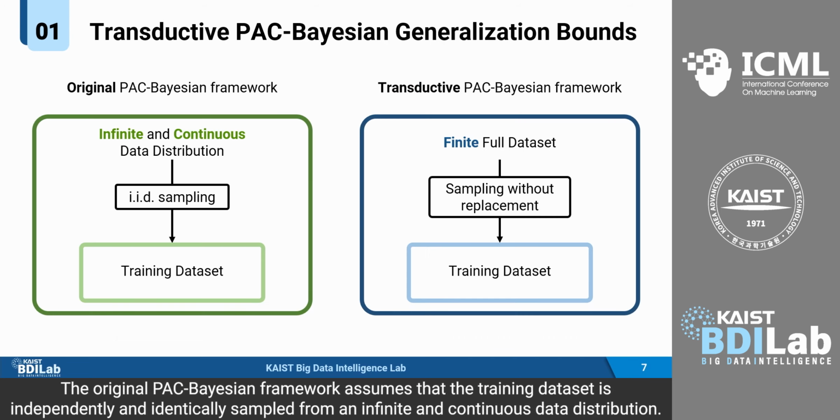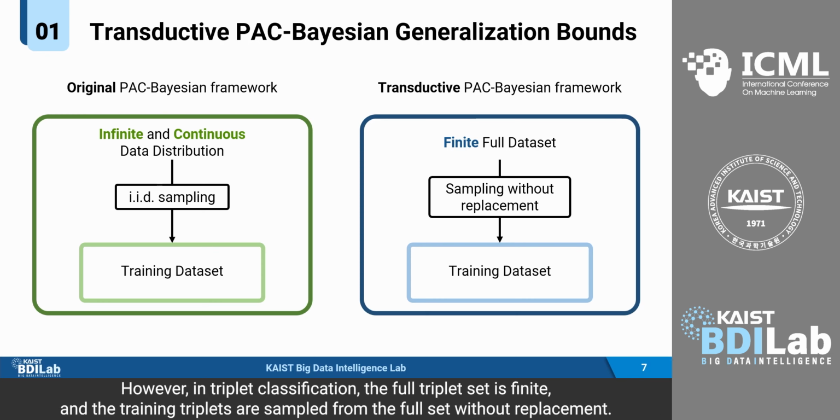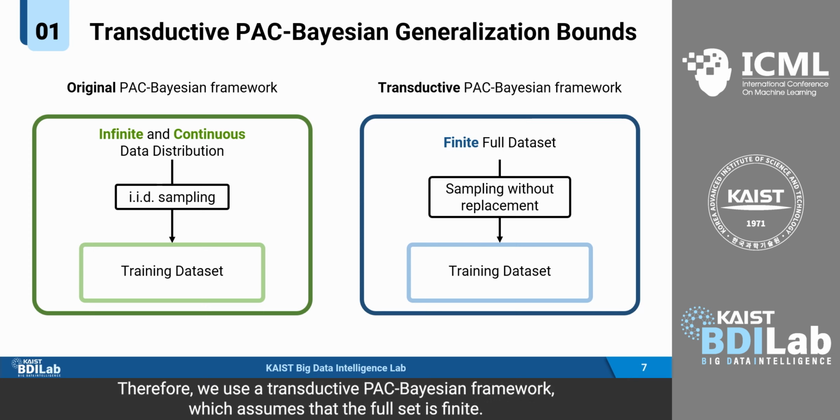The original PAC-Bayesian framework assumes that the training dataset is independently and identically sampled from an infinite and continuous data distribution. However, in triplet classification, the full triplet set is finite, and the training triplets are sampled from the full set without replacement. Therefore, we use a transductive PAC-Bayesian framework, which assumes that the full set is finite.